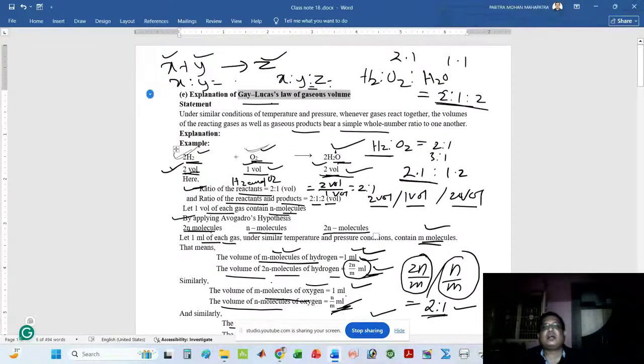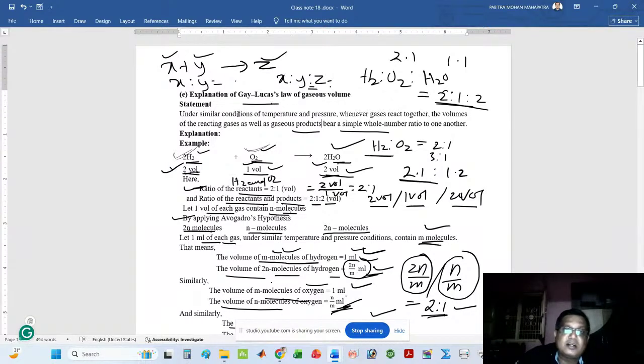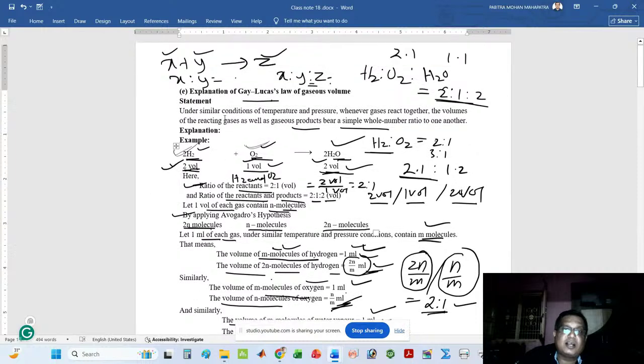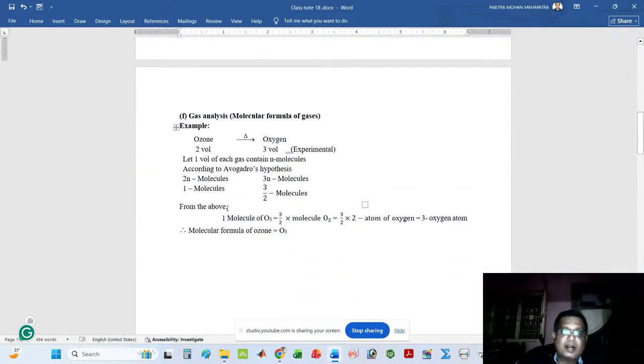What is Gay-Lussac's law? Again, I will define it. Under similar conditions of temperature and pressure, when gases react together, the volumes of the reacting gases as well as the gaseous products bear a simple whole number ratio to one another. This is the statement of Gay-Lussac's law. I have explained it with the help of Avogadro's hypothesis. Next, I will explain how Avogadro's hypothesis is used to find the molecular formula of a gas.